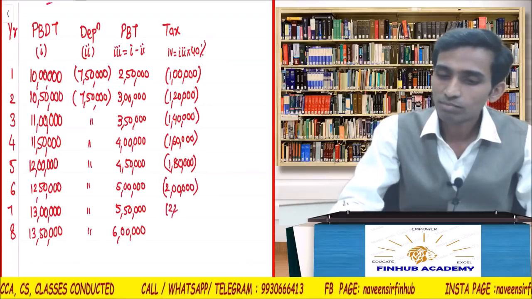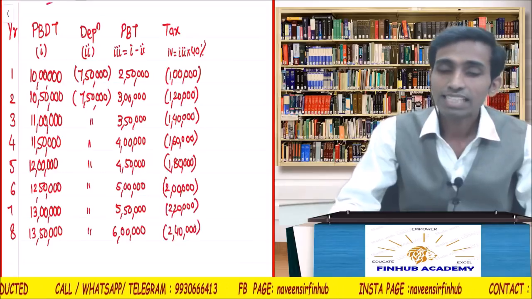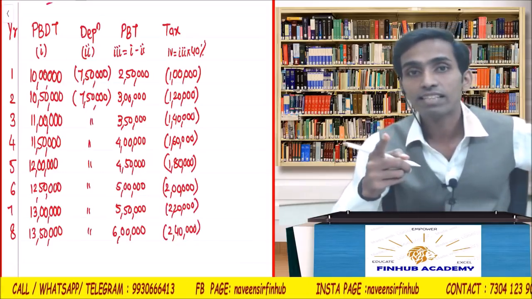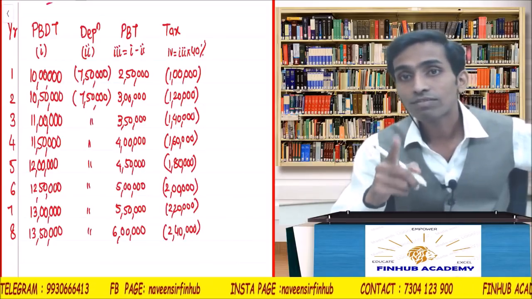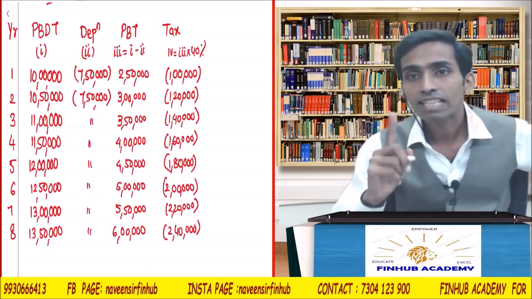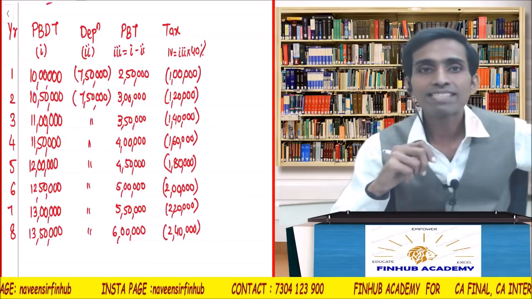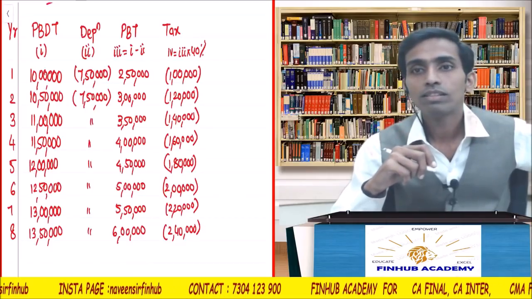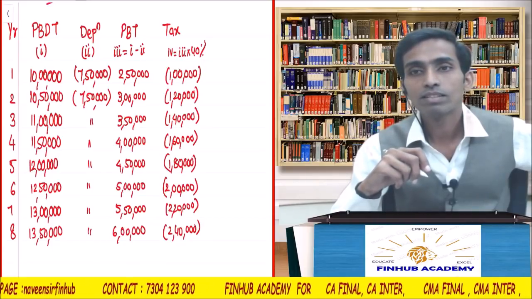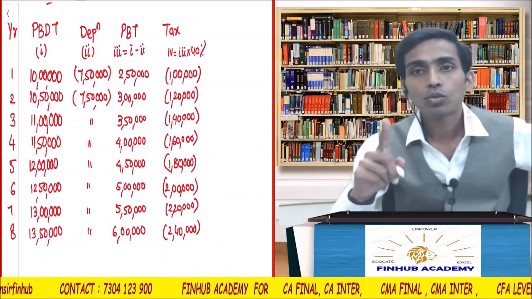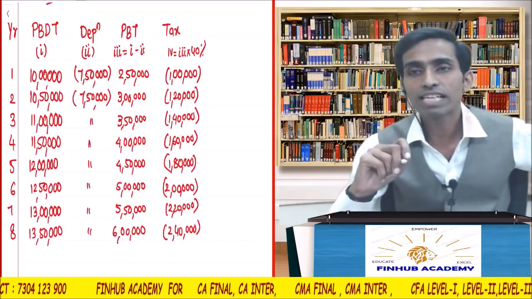I'm just recollecting something. Let me share with you. See here the figures were easy. 10 lakh minus 7 lakh 50 is 2 lakh 50, then the same number is getting deducted. See, 7 lakh 50 is constant. That also you can do on your calculator. Just press 10 lakhs minus 7 lakh 50 equals. How much are you getting? 2 lakh 50. Don't press anything. Just press 10 lakh 50,000 then equals. You should get 3 lakhs. Check whether you are getting it.